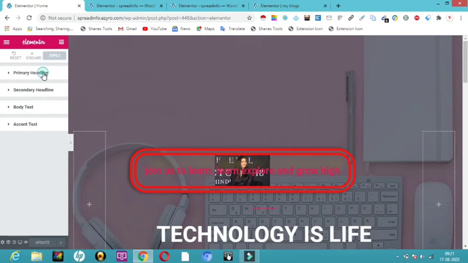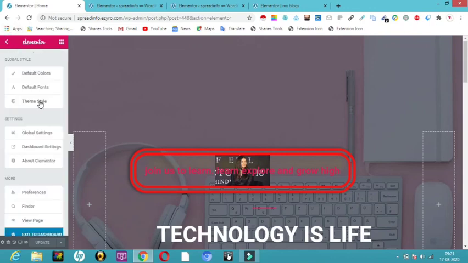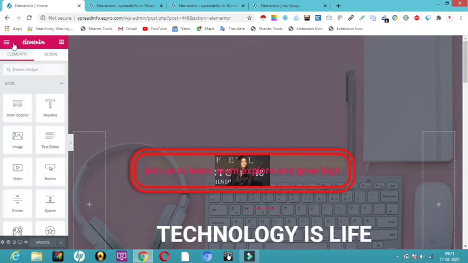website, you want the headline to be this family and this weight, and in the secondary headline you want this family and this weight. So for body text you want this. So you can have a default theme style and global settings and dashboard, and all this you can have a default setting of colors, font and style. So this is why these 3 horizontal lines are given.